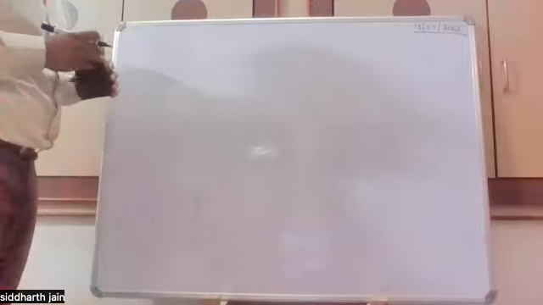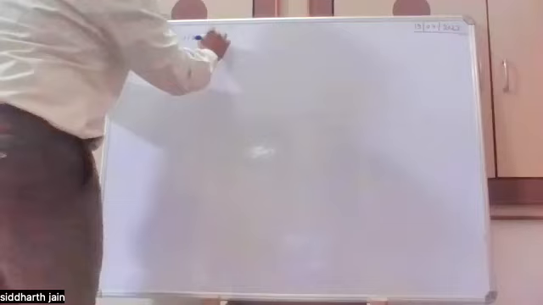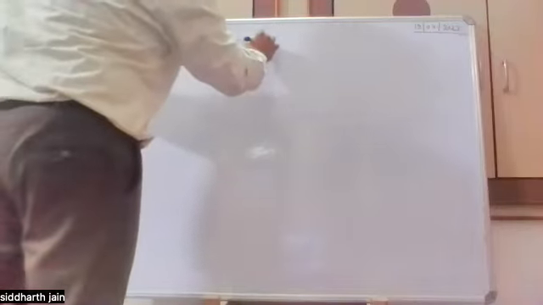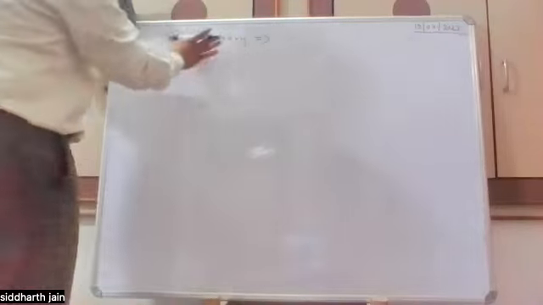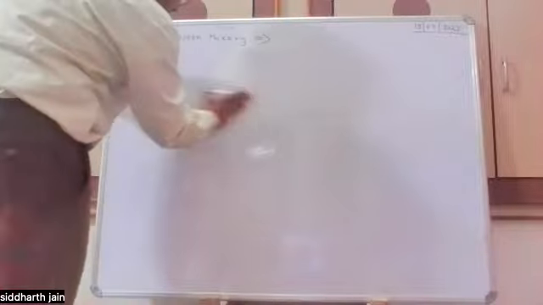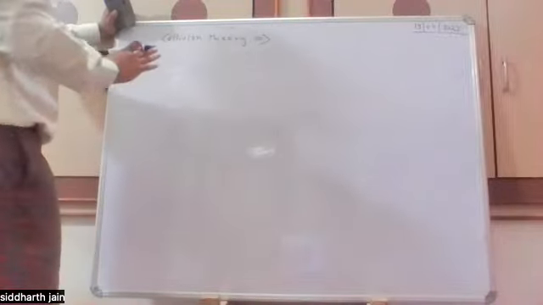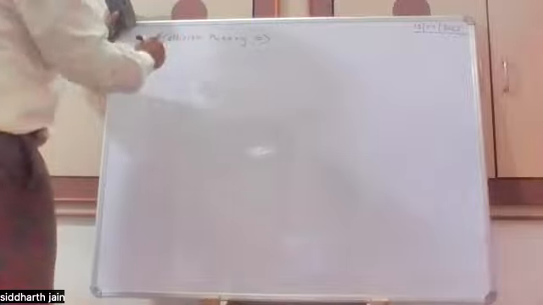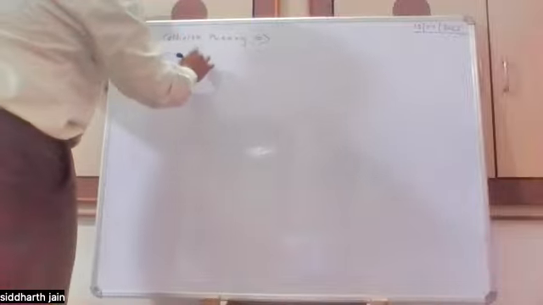Yes, good. Next, what is collision theory? Sir, it is a theory which predicts how the rate changes with respect to the concentration of the reactant. First, it defines that the molecules are rigid.